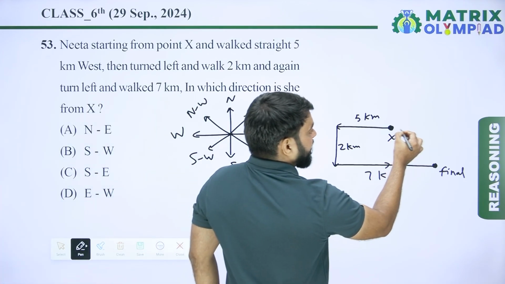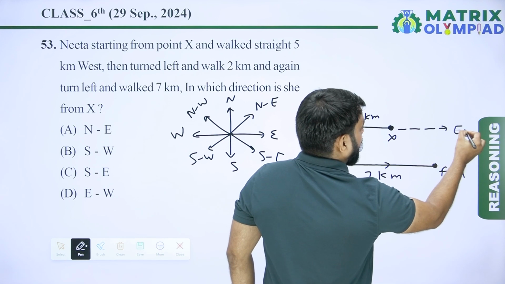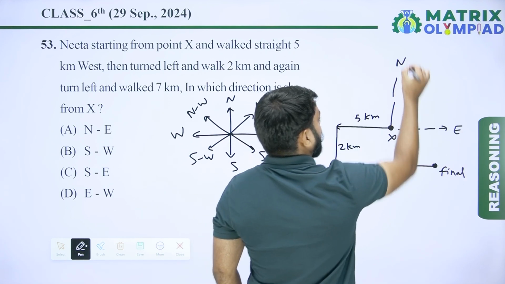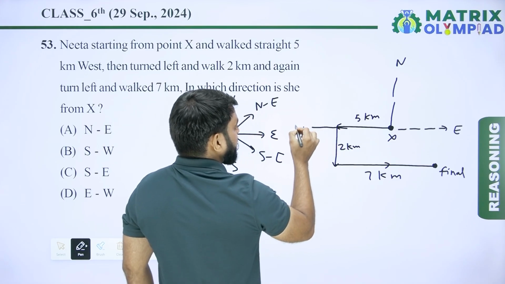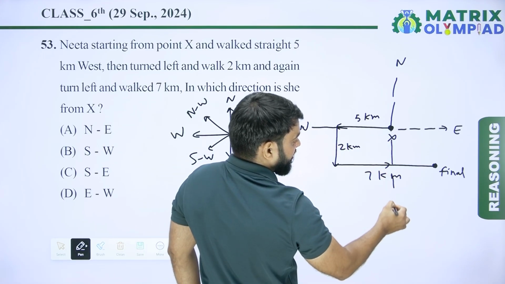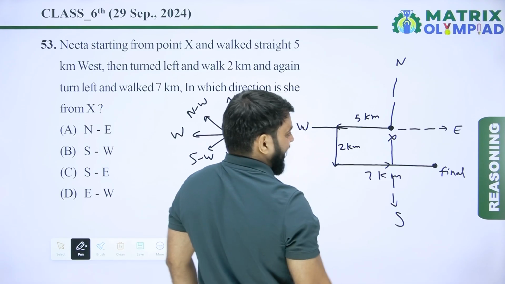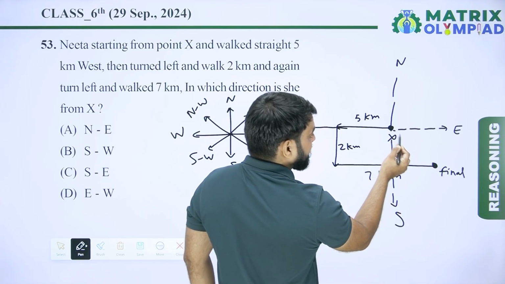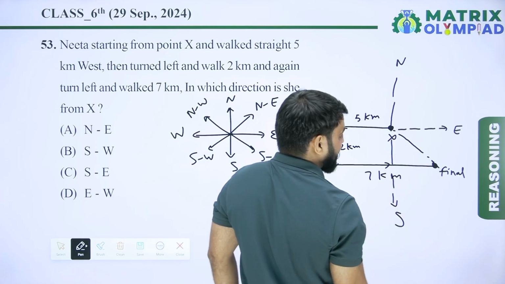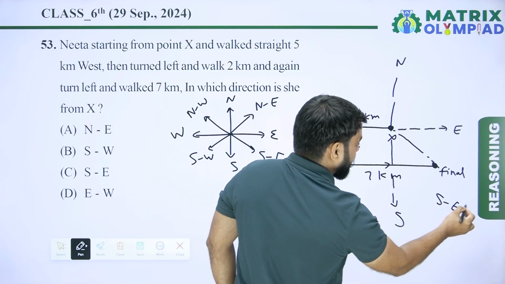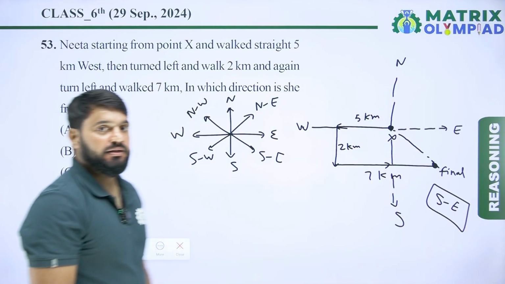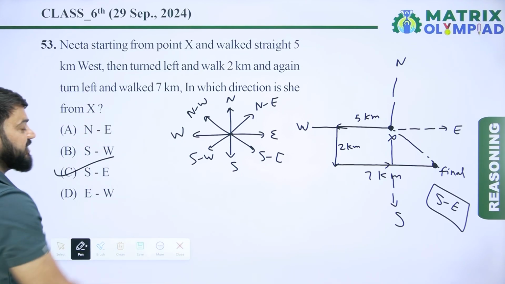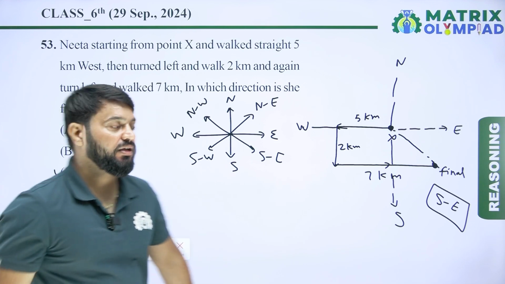So this is the east of starting point X. This is the north of X, this is the west of X, and this is the south of X. Find the direction of the final point from point X. So the final point is in the southeast direction from the starting point. So here southeast, it means option C is the correct answer of this question.